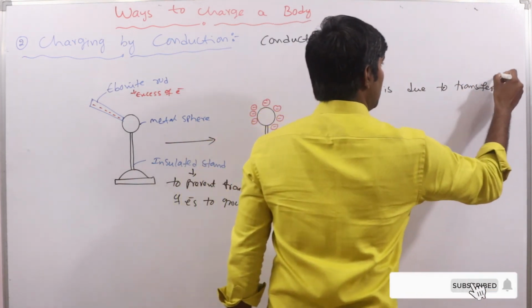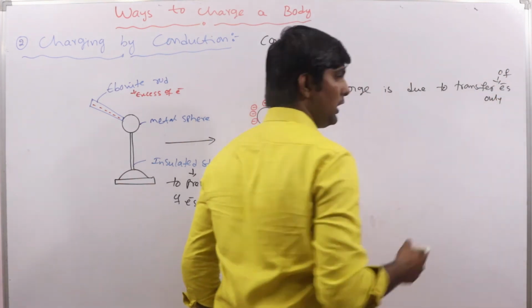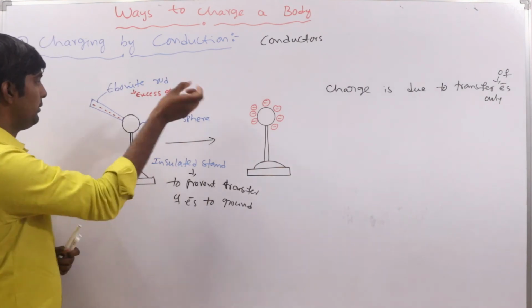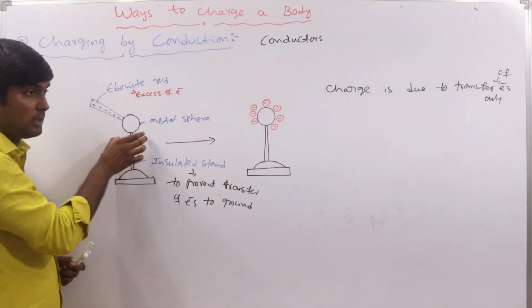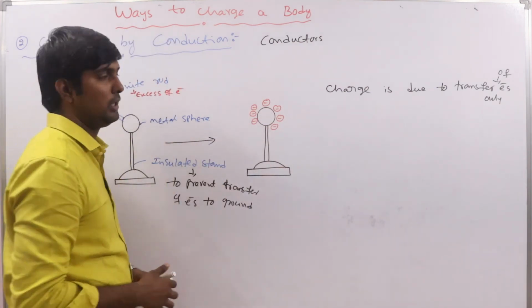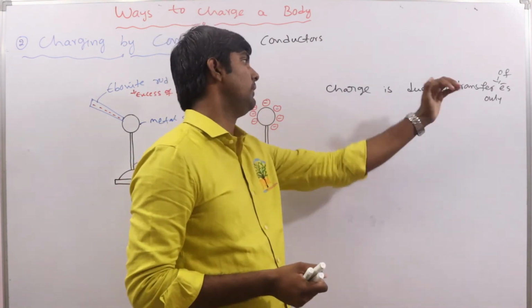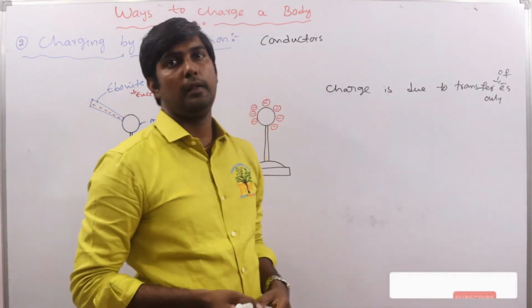The excess electrons transferred to the sphere, so that's why it is getting the negative charge. Remember that protons will never transfer; only electrons transfer from one body to another.